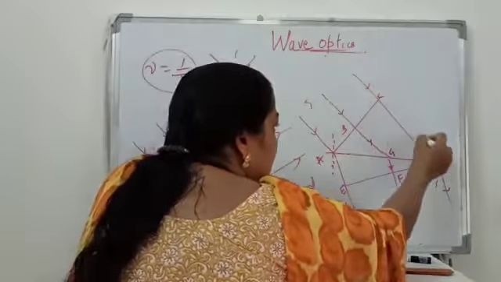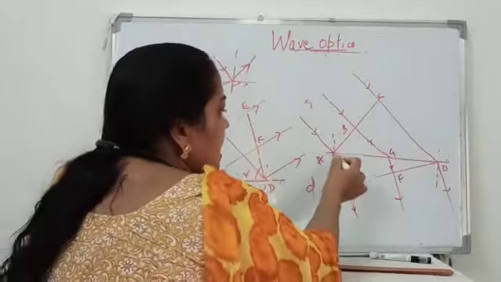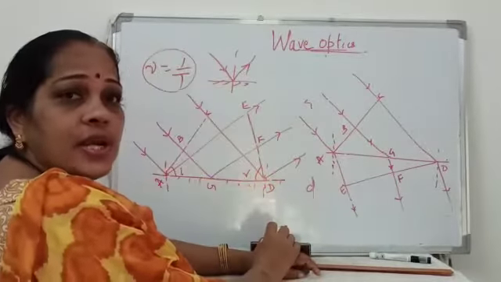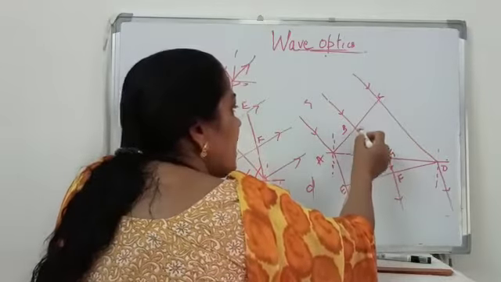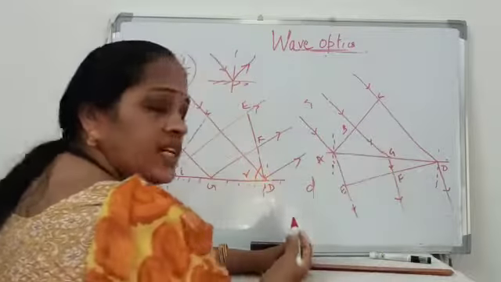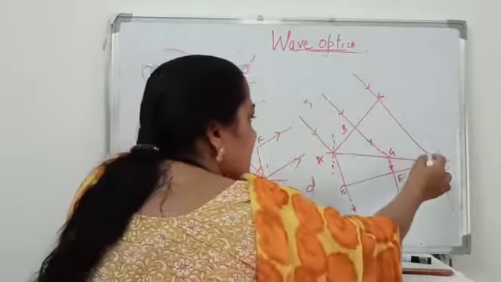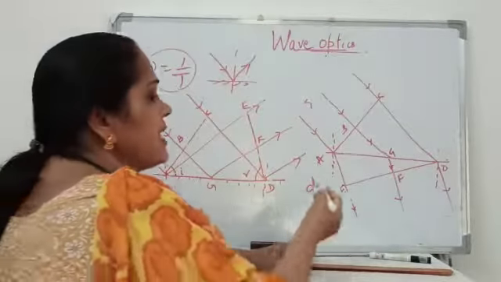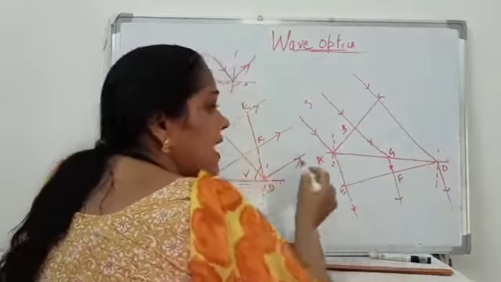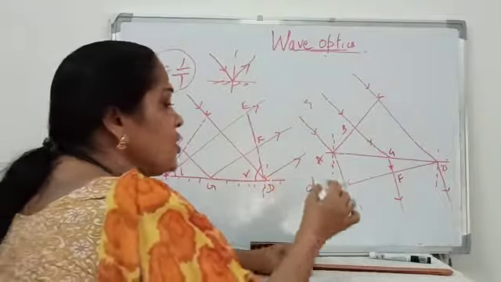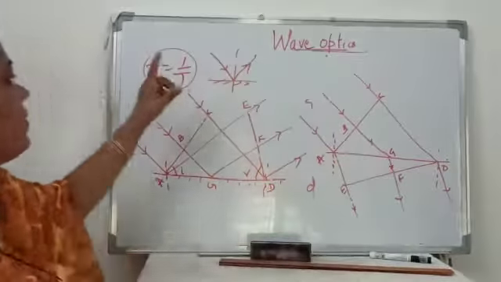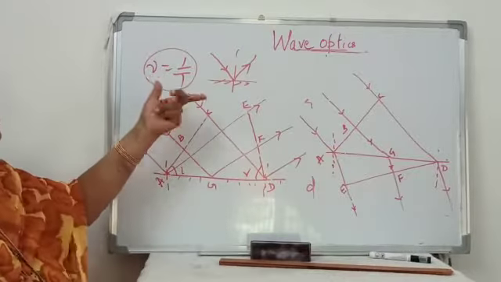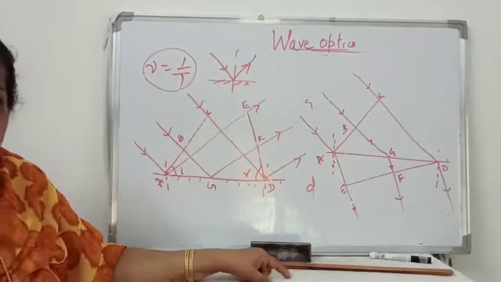The time taken for G to F is the same as the time taken for the point from B to reach G, which means that the locus of all the points which arrive in phase gives the position of the refracted wavefront. So since the time remains the same, frequency, which is a function of time, also remains the same.